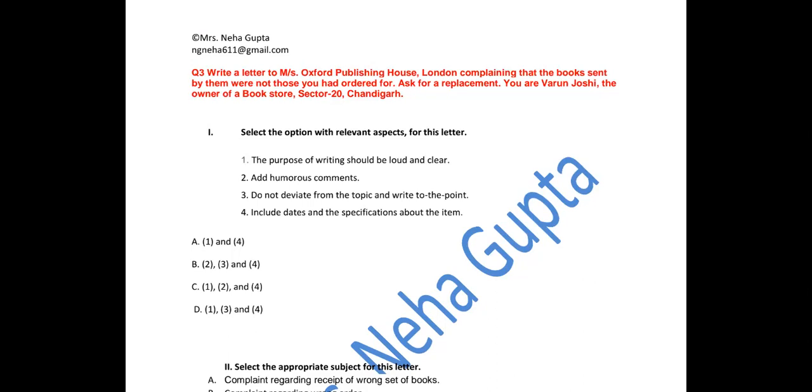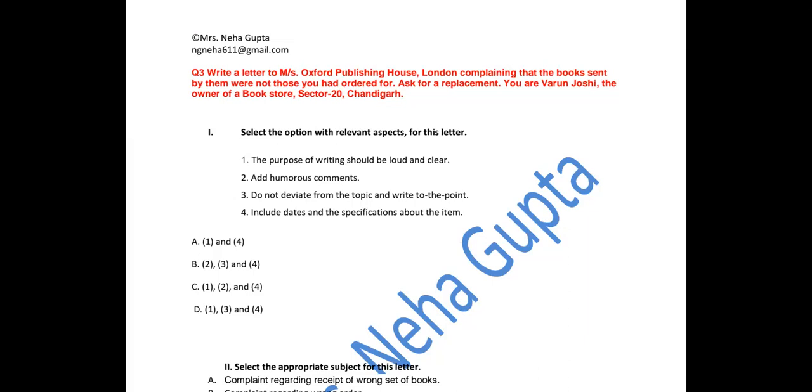So this is a complaint letter, a business one. So you are writing to Messrs Oxford Publishing House. It is in London. So you had ordered some books from there, but the books that you have received for your shop are not those which you had ordered. So you are writing a letter to them. So in the first question, you have to take care who is the writer and to whom they are sending the letter. Okay. So Varun Joshi is the writer and he is sending to Oxford Publishing House.